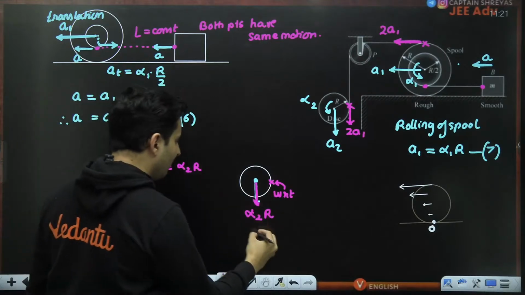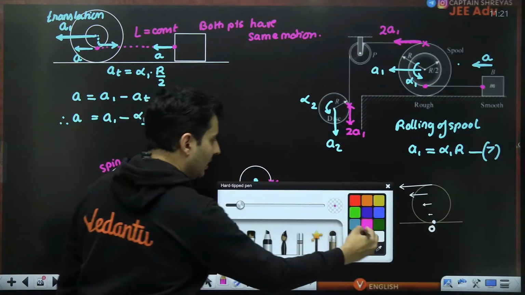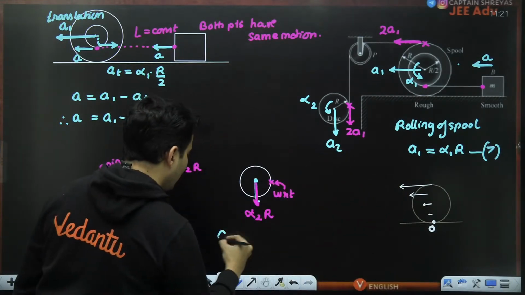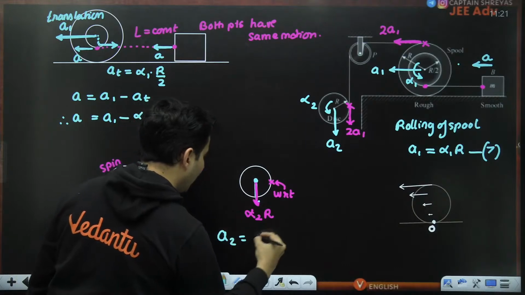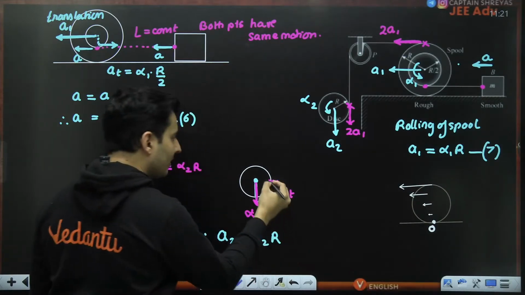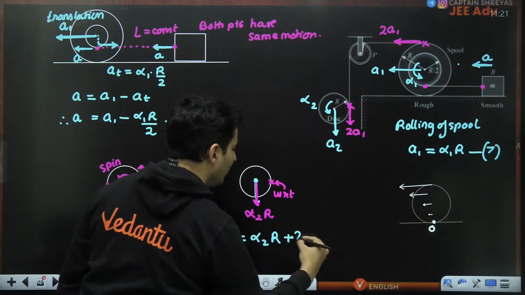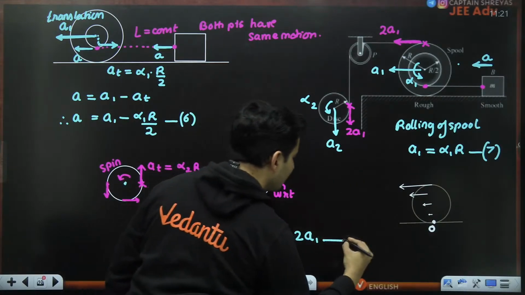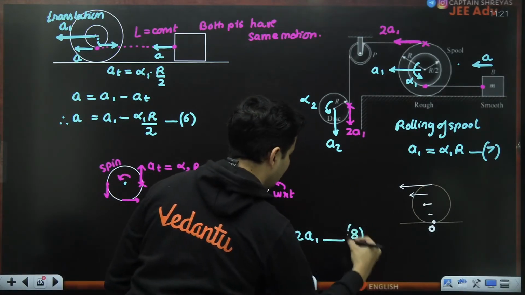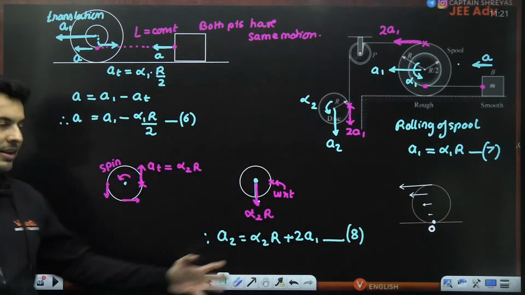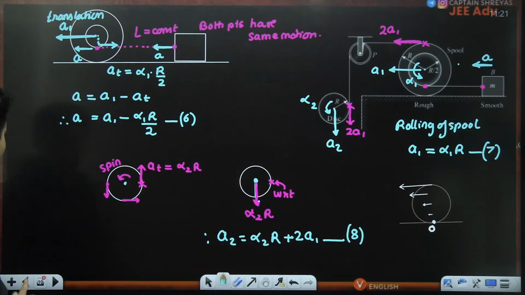Therefore the center of mass has the net acceleration. Therefore a2 will have not only alpha 2r with respect to this point, but this guy's downward motion, which is going to be 2 times a1. So this is basically your eighth equation. So we have 8 equations now.